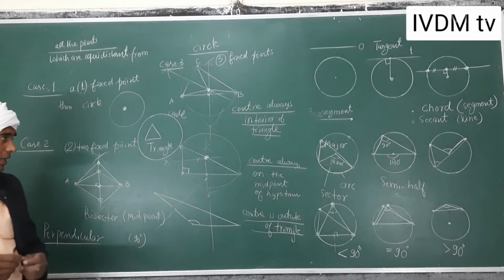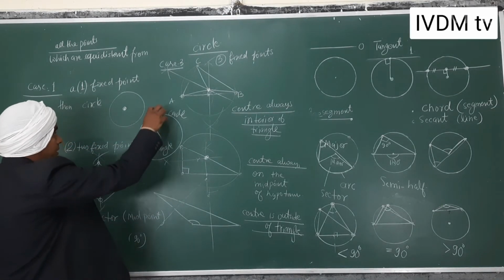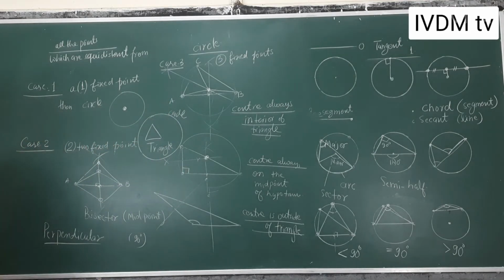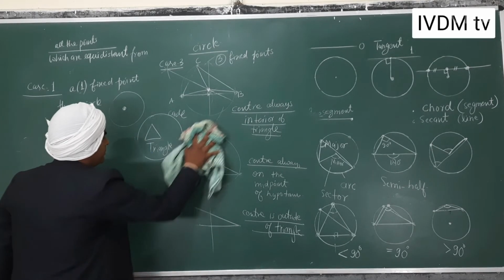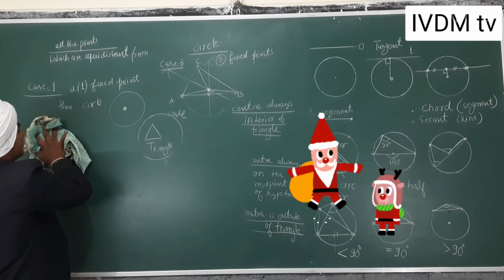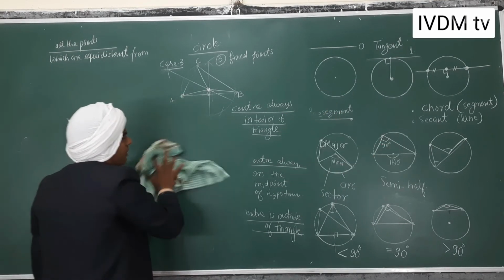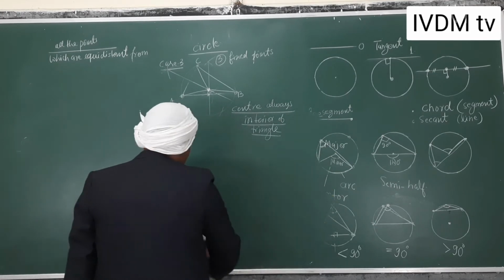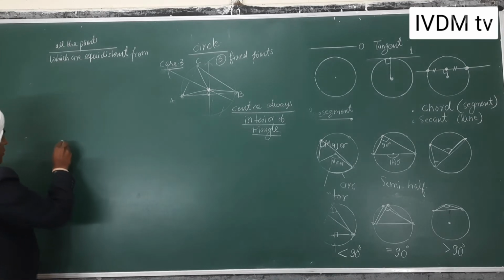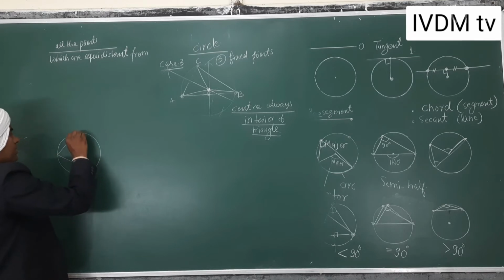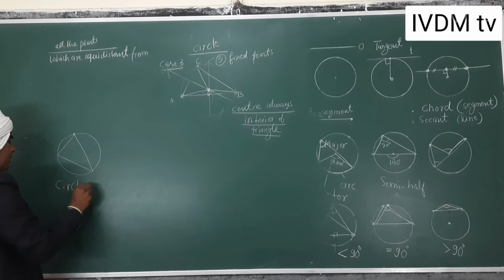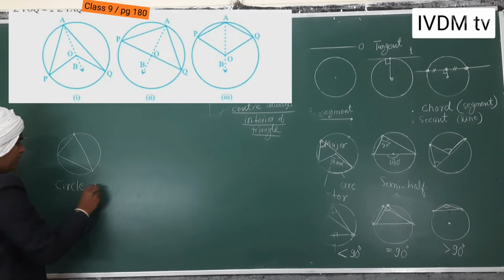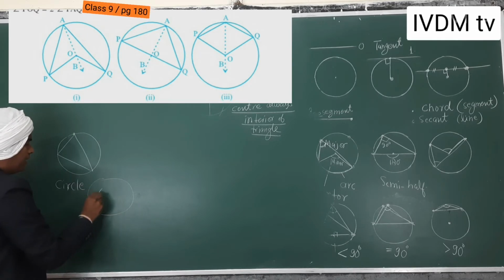In another video, I will tell you circle inside and triangle outside. So this whole thing was about a circle and the triangle, 3 points, meaning the circle is outside and the triangle is inside.